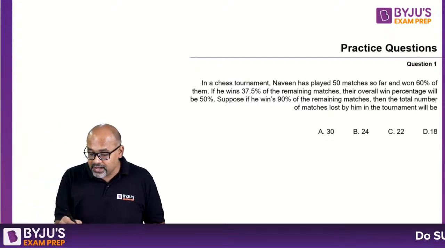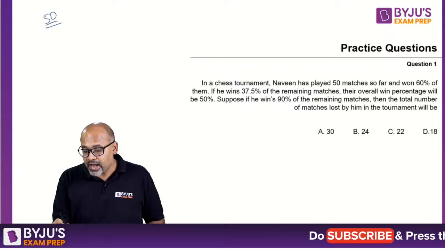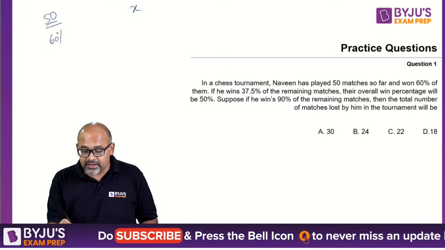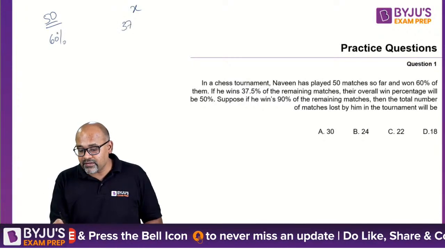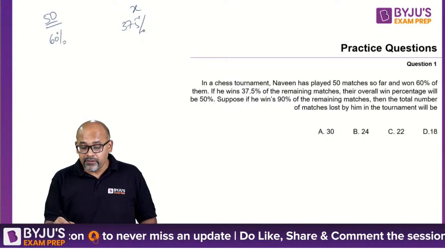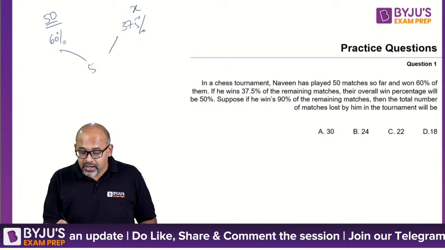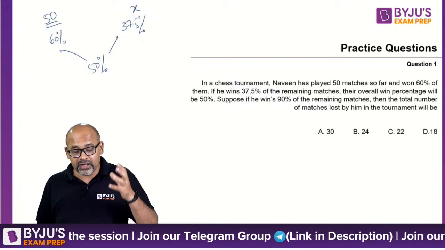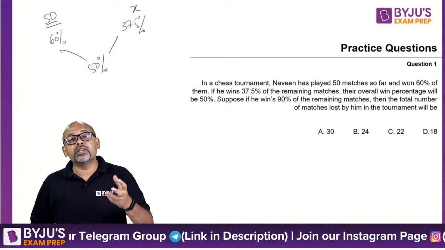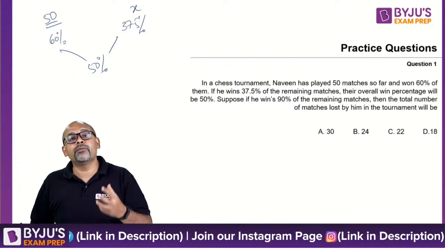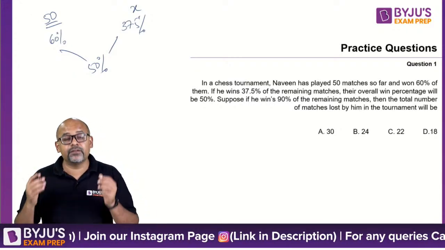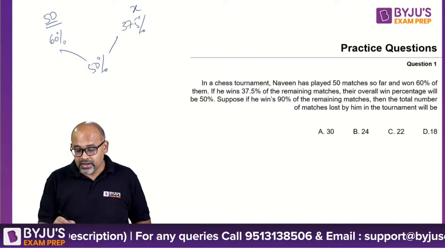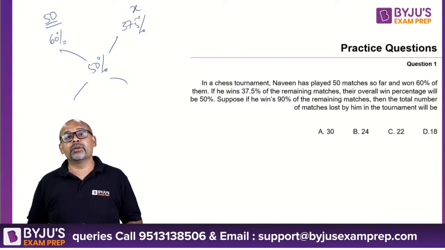So what they're saying here is 50 matches and X matches. Here the win rate is 60%. Here the win rate is 37.5%. When you mix these two, you're getting 50%. So think of it as 50 of 60% purity mixed with X of 37.5% purity. When you mix these, you are getting 50% as the final purity. Think of it as a water milk mixture. So what ratio are they being mixed, or what should be your X?